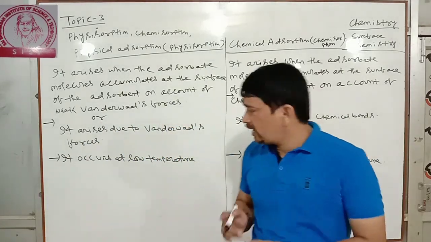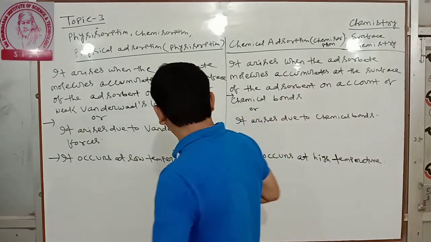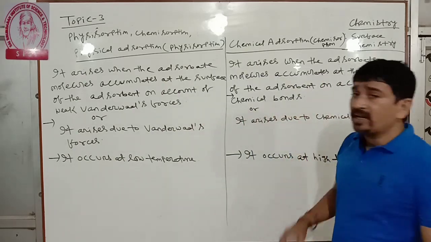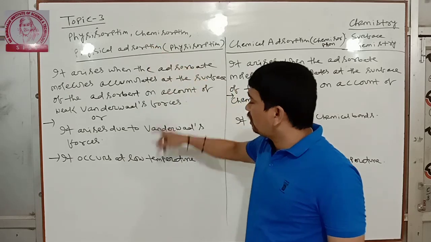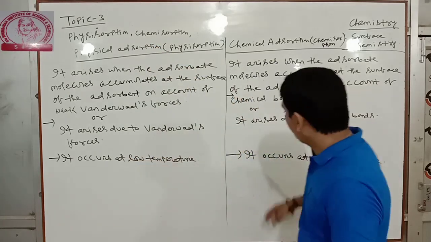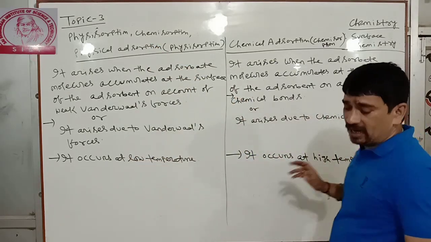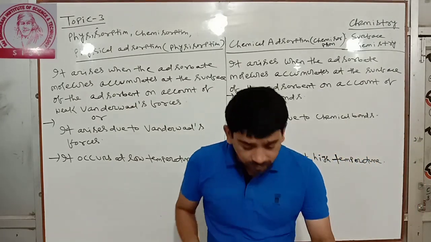Clear? It generally occurs at low temperature. It occurs at high temperature. Clear? So physical adsorption occurs at low temperature, whereas chemical adsorption occurs at high temperature.